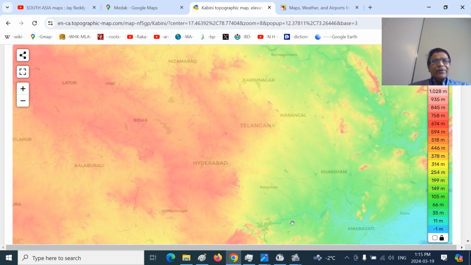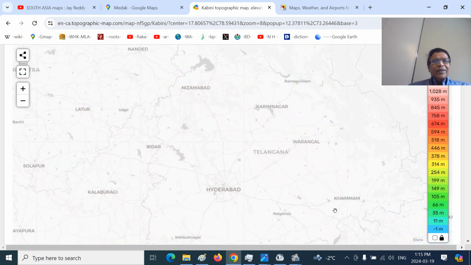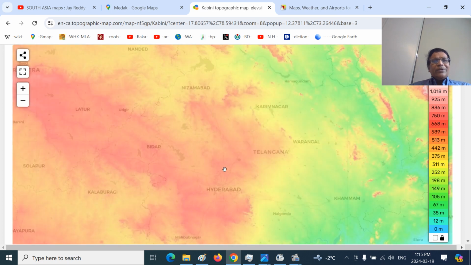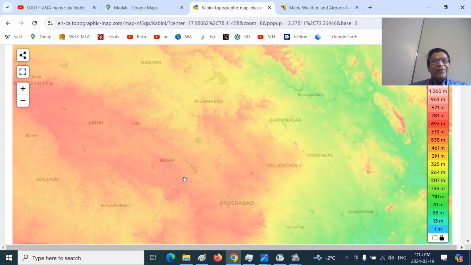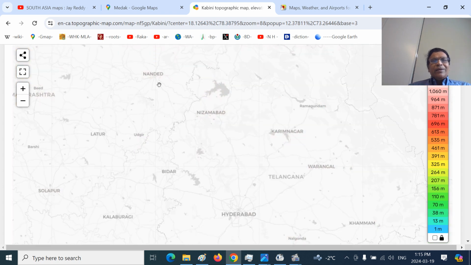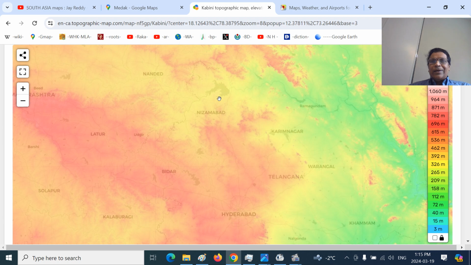The Telangana Plateau is cut by the Manjira River Valley. You can see the Singur River, Singur Dam here. Then you can also see the Nizam Sagar Reservoir here. Singur and Nizam Sagar are in the Medak district area. From Nanded, the Godavari River joins; this is the Sriram Sagar project. That's the Pochampadu project. And this is the Devadula project here.